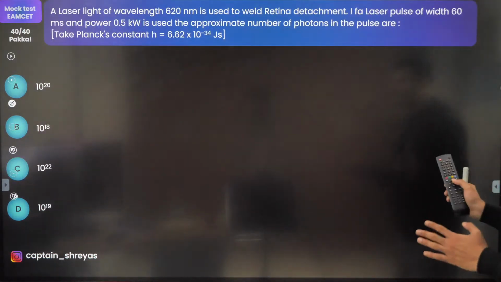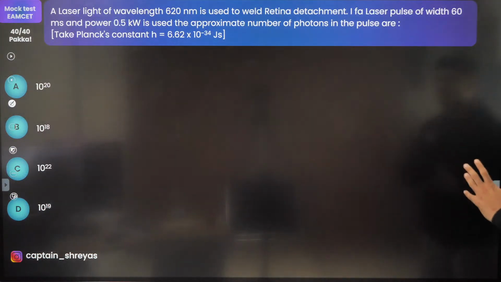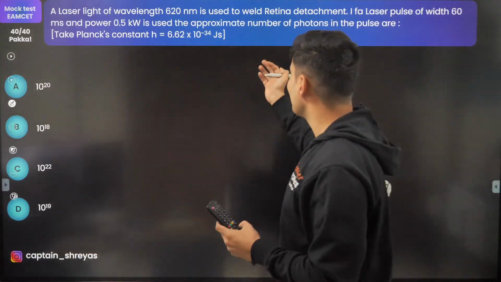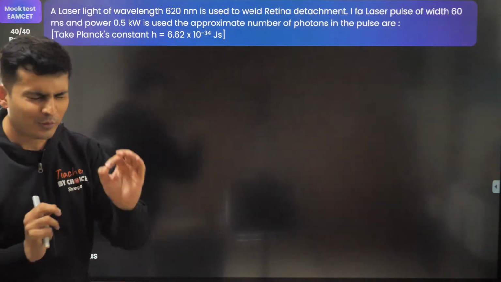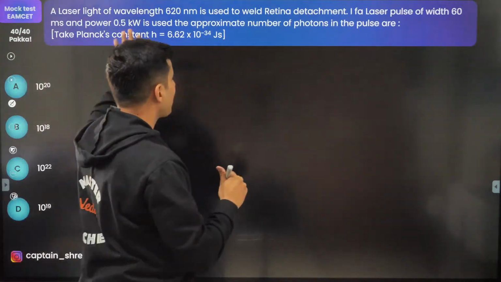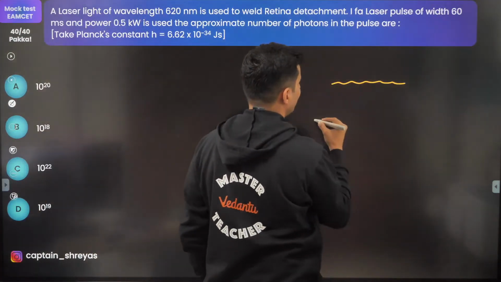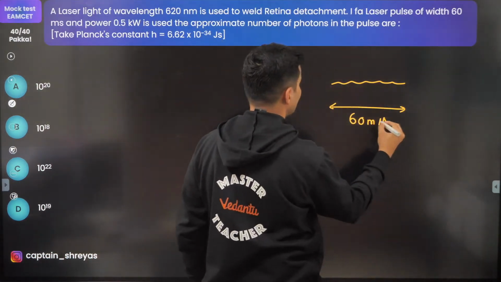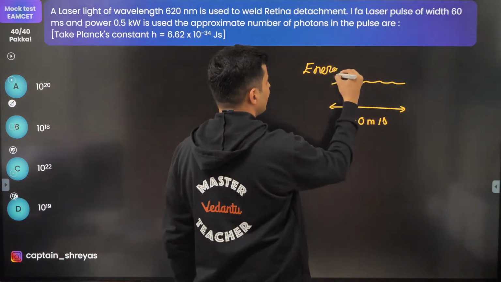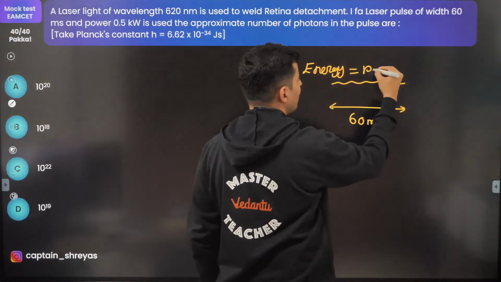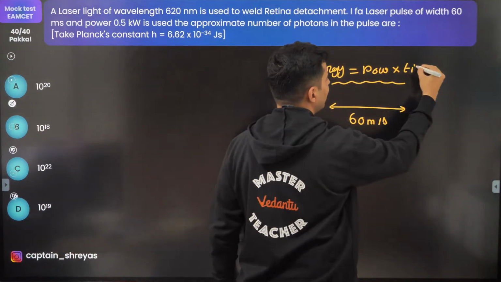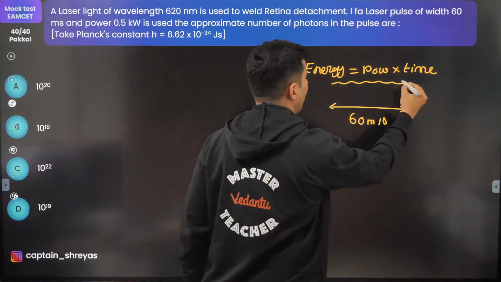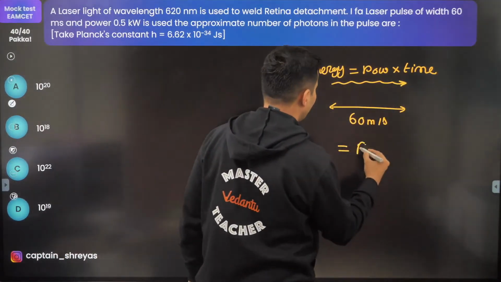A laser light of this much wavelength is used in the retina. If the laser pulse width is this much and the power is this much, how many photons are going to come out? Very beautiful question. If that laser is coming out for a duration of 60 milliseconds, how much energy will come out? It will be nothing but power into time.